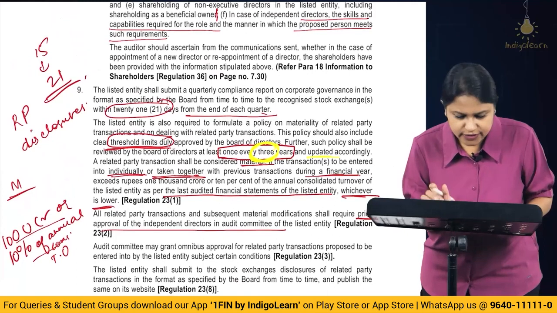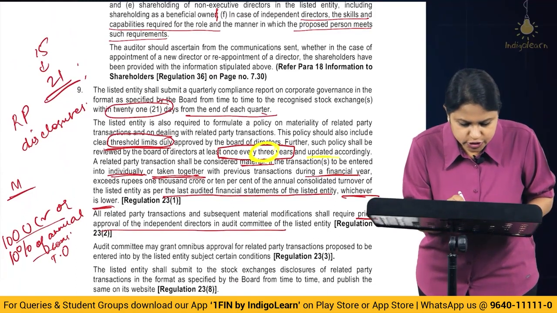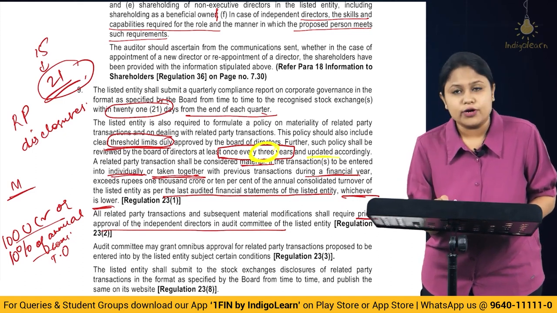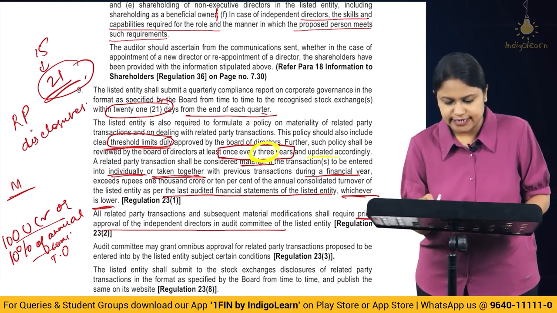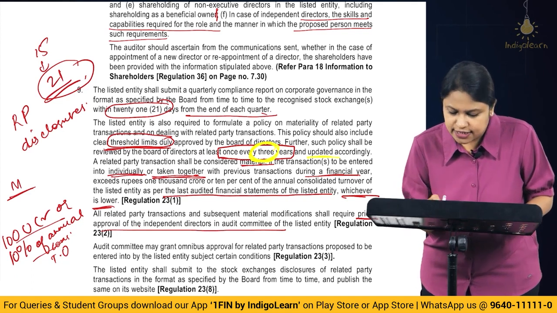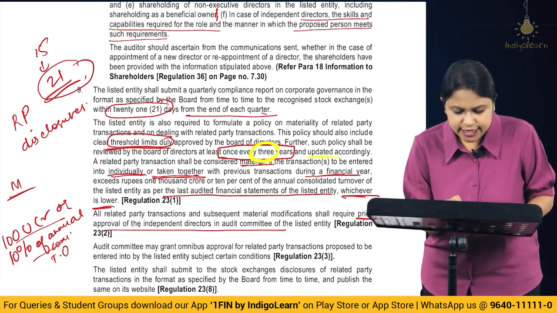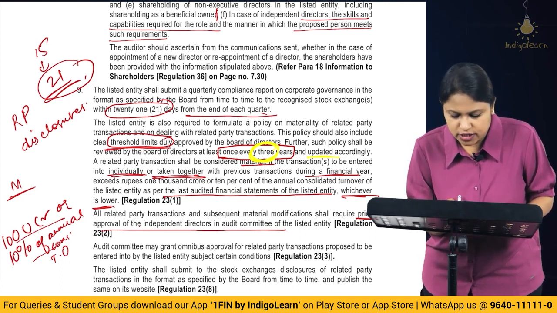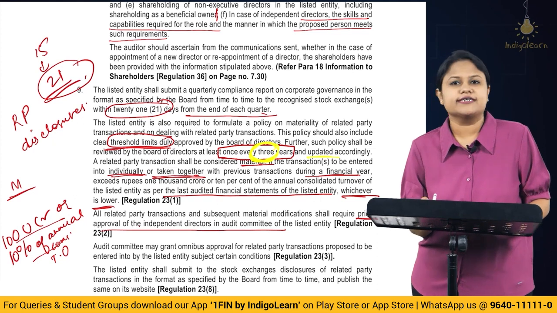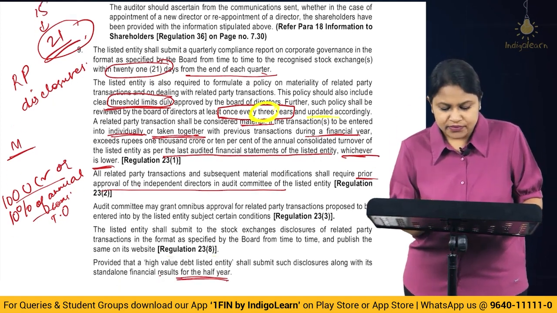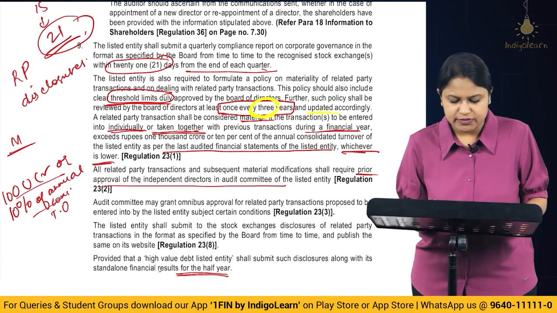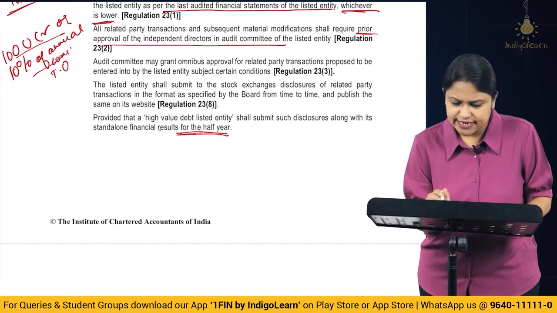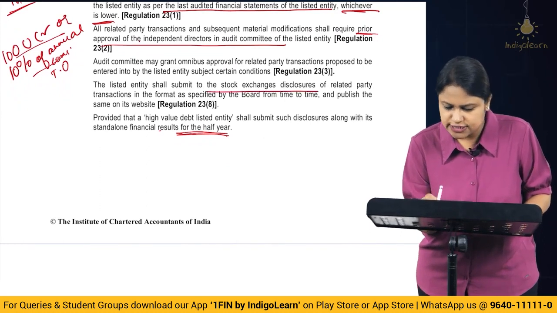So here understand, first thing, the key takeaways are 21 days, then the material threshold. First of all, the policy has to be reviewed by the board every 3 years and updated accordingly. Along with that, what is considered to be material here, if you consider it individually or taken together, the amount is considered to be 1000 crore or 10% of the annual consolidated turnover. Okay, whichever is lower. Then all of these will require an approval coming from the independent directors of the audit committee. Okay, then comes the submission to the stock exchange, all the disclosures.